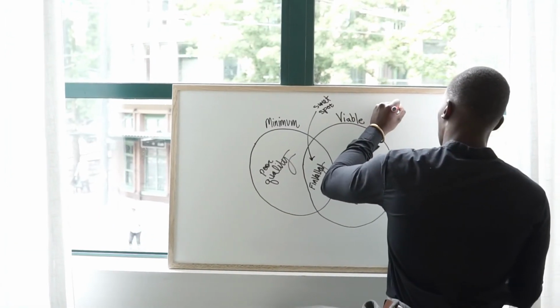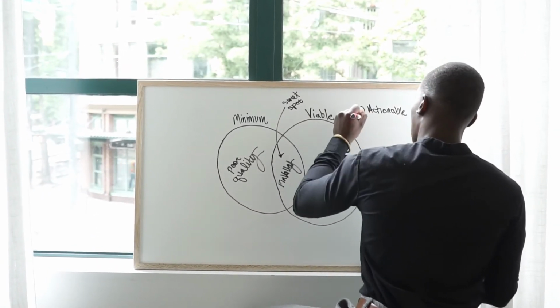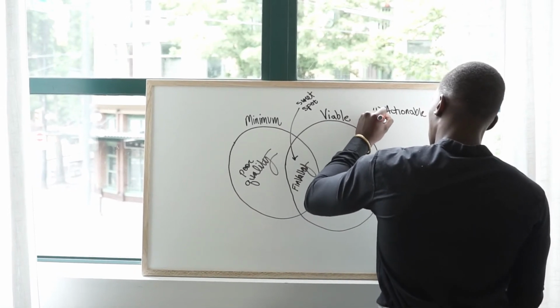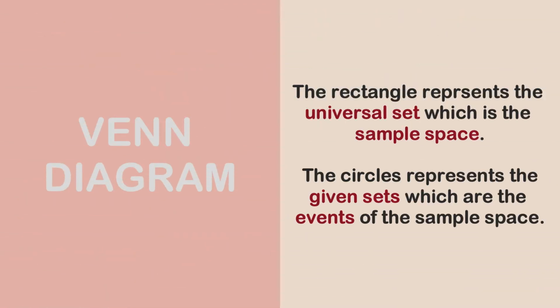So let's try to learn how to use the Venn diagram to diagrammatically represent mutually inclusive events. And basically, this concept actually goes with how we worked with mutually exclusive events. The universal set is represented with the rectangle, which also represents the sample space, and the circles represent the given set, which in this case of ours represents each of the events. So that simply means if we have 2 events, then we are going to be having 2 circles and 1 rectangle, and if we have 3 events, we are going to be having 3 circles and 1 rectangle.